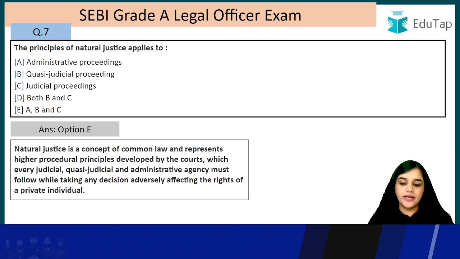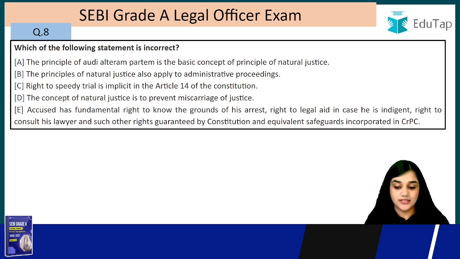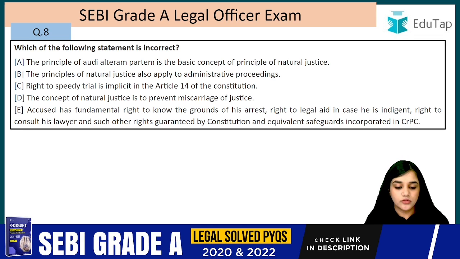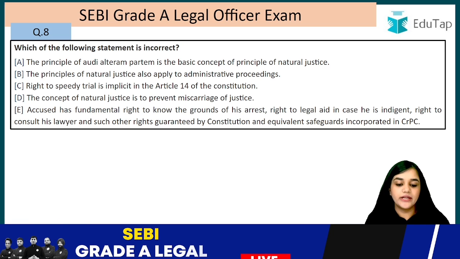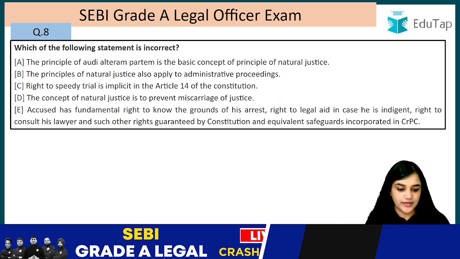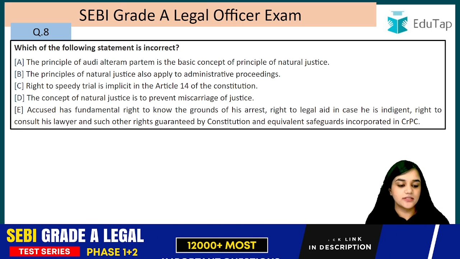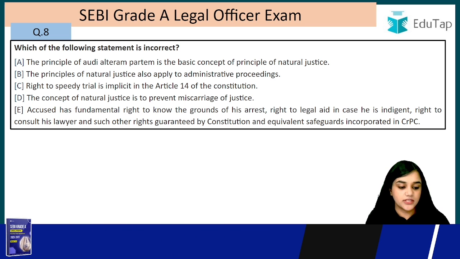Next question, question number 8. Which of the following statements is incorrect? The principle of audi alteram partem is the basic concept of the principle of natural justice. The principles of natural justice also apply to administrative proceedings. Right to speedy trial is implicit in Article 14 of the Constitution. The concept of natural justice is to prevent miscarriage of justice. Accused has fundamental right to know the grounds of his arrest, right to legal aid in case he is indigent, right to consult his lawyer and such other rights guaranteed by Constitution and equivalent safeguards incorporated in CrPC.